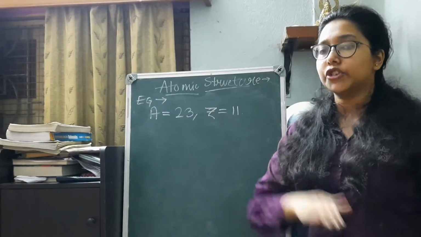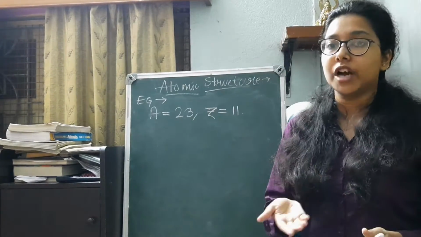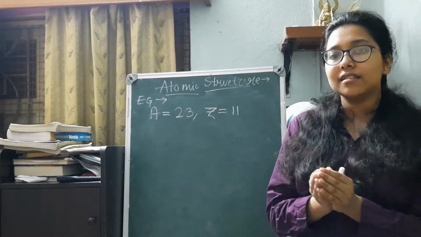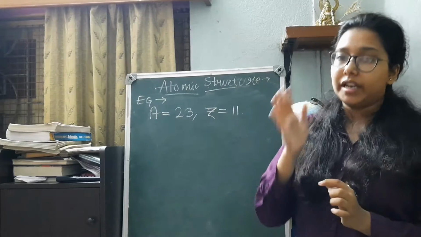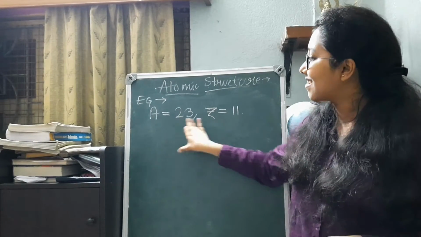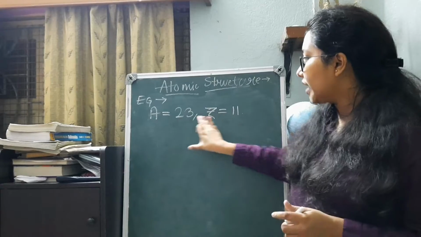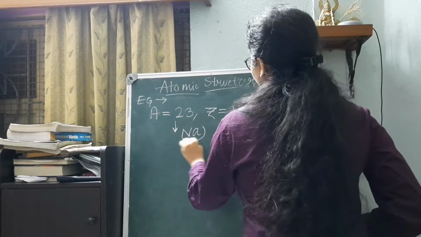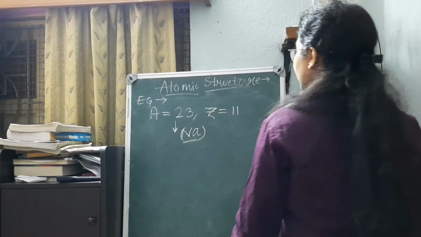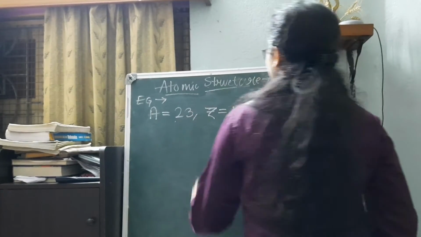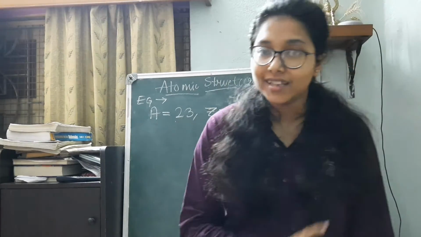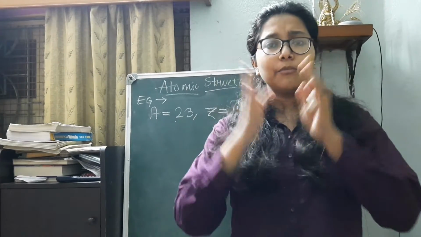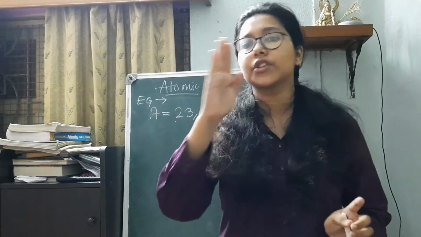If you have studied that chart before, or if you have to study that chart of the atoms of the elements from atomic number 1 to 20, you will find that this is nothing but the atomic number and mass number of sodium, that is Na. So now the question here is not this. The question is find the number of protons, the number of neutrons and the number of electrons. That is all the important subatomic particles, protons, neutrons and electrons.